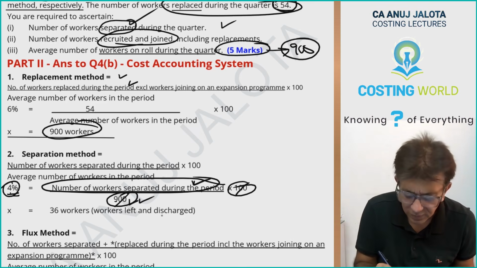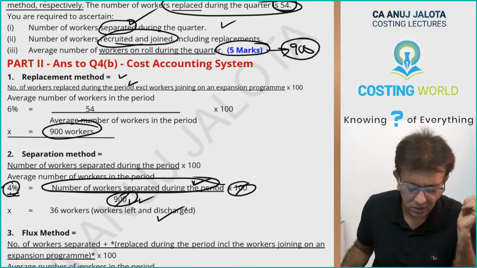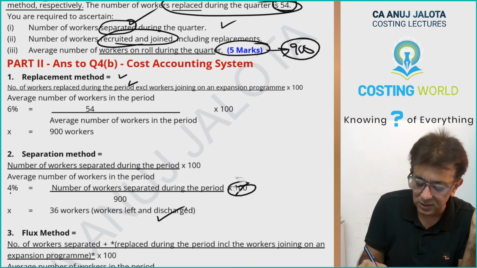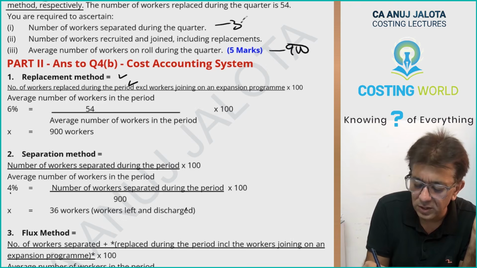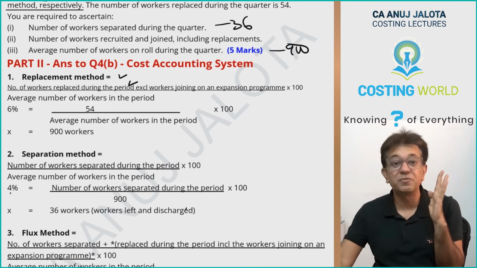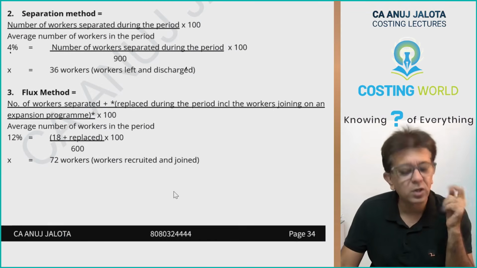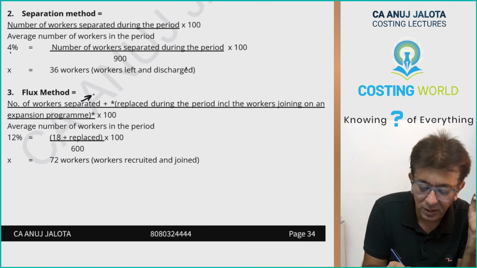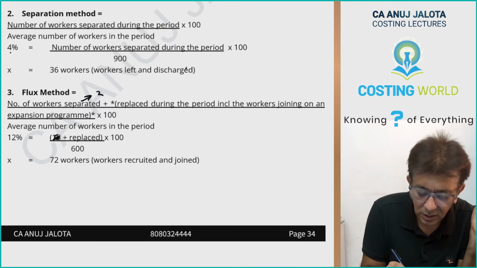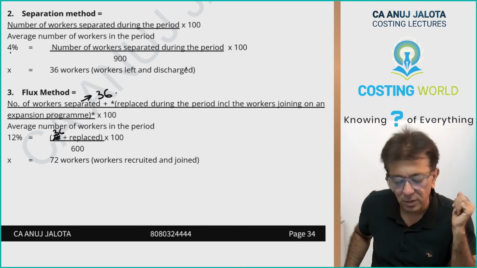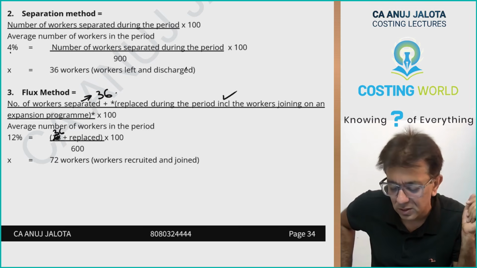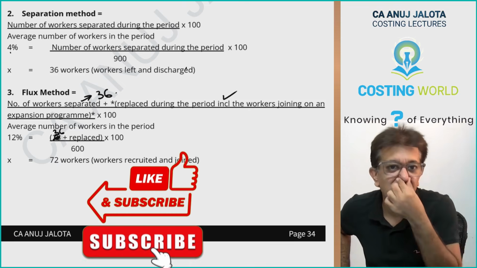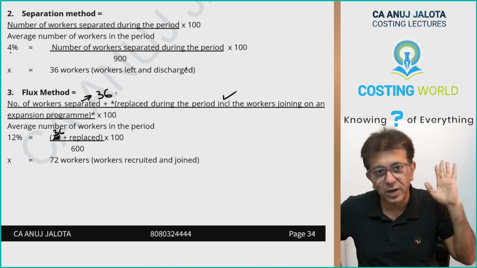Separated also means left and discharged. I have just written like that for your reference. So this answer was 36, and this answer was 900. Now there is only one piece of data left in the question, which is the flux method. In flux method, how do we calculate labor turnover? It is the number of workers separated, that is 36, plus replaced during the period. But please do remember, this is the new flux method, so including the number of workers joining on an expansion program, divided by average number of workers into 100. This is how you compute things.